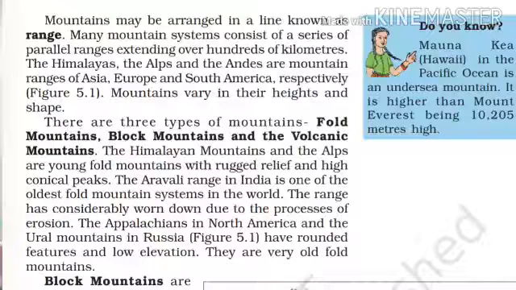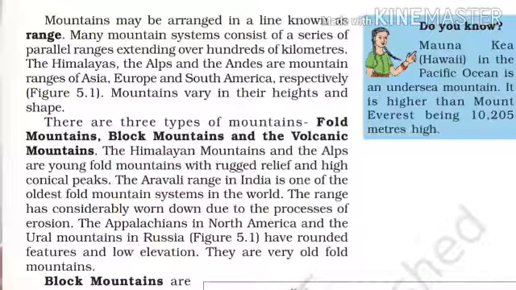So mountains, it means there are three types of mountains. First, fold mountains, second, block mountains, and third, volcanic mountains. The Himalayas mountains and the Alps are young fold mountains with ragged relief and high conical peaks. Like this, the Aravalli range in India is also one of the oldest fold mountain systems in the world, and the range has considerably worn down due to the process of erosion.